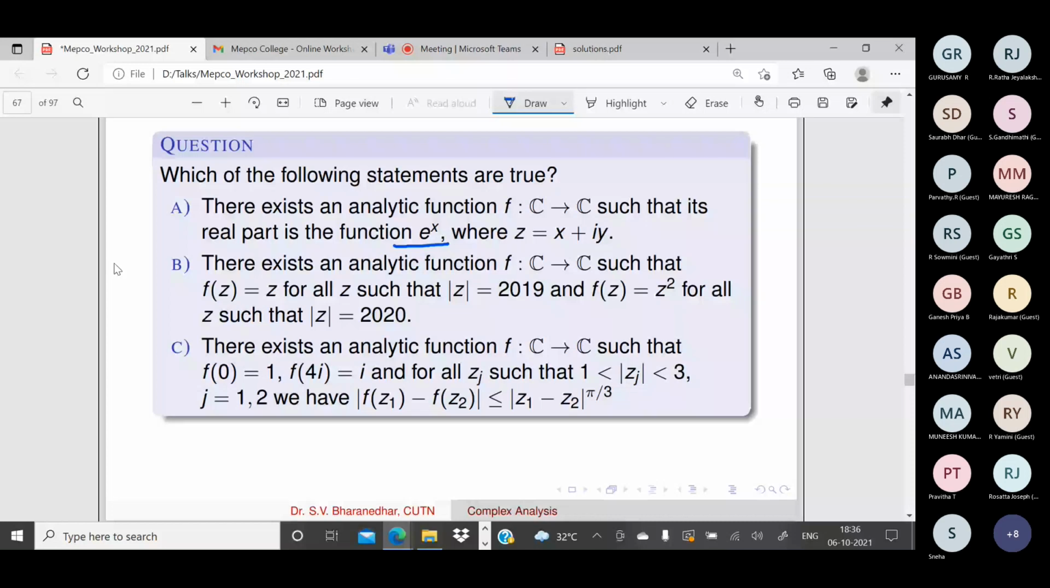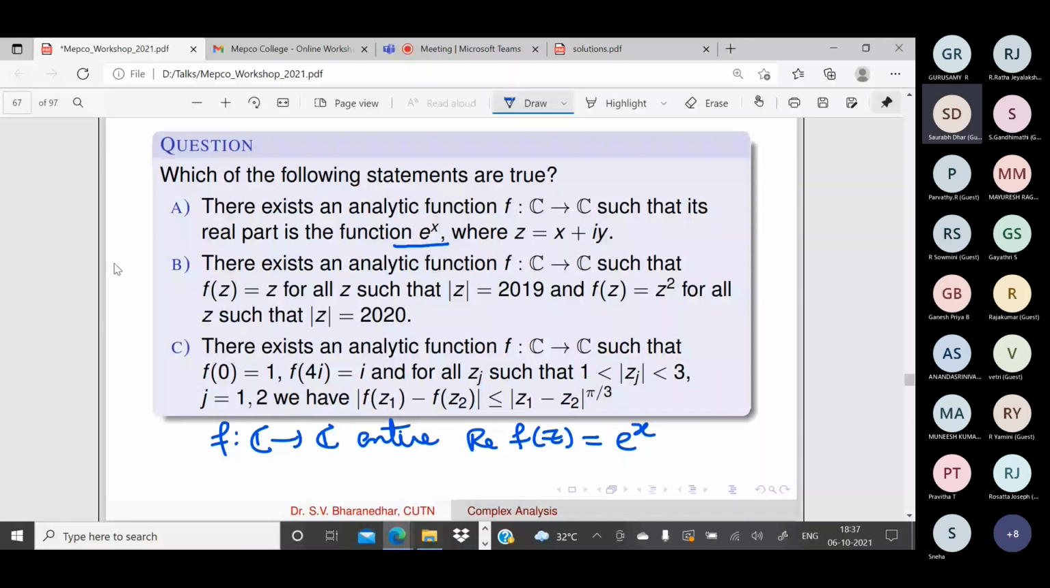Does there exist such a function? f from C to C is an analytic function, which means it is an entire function. So does there exist an entire function f from C to C such that the real part of f of z is equal to e power x? Do you have such a function?